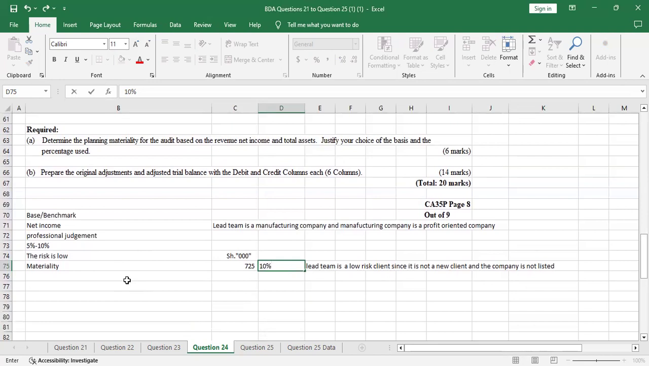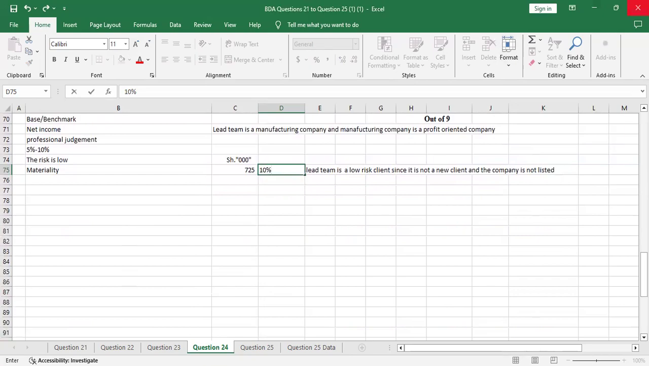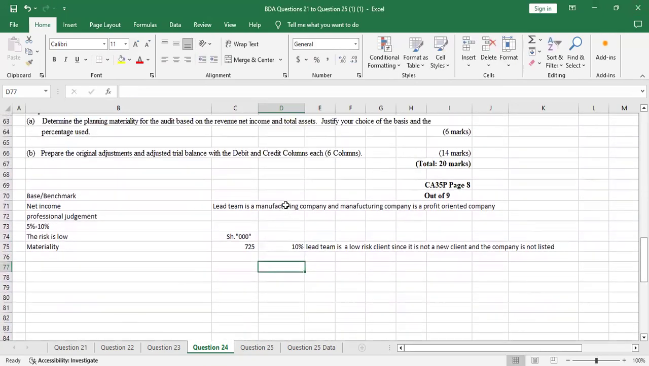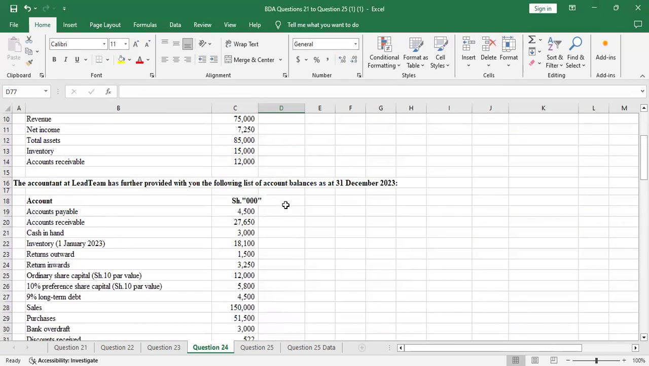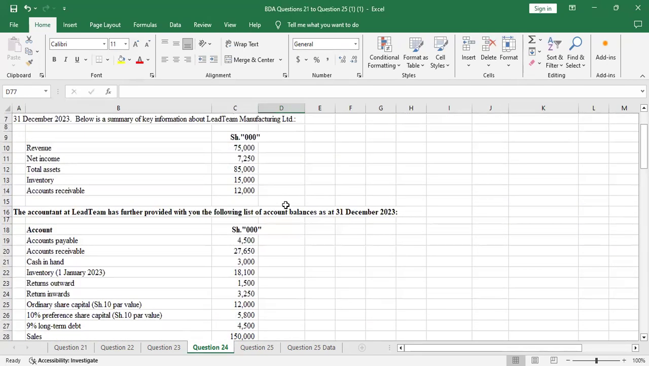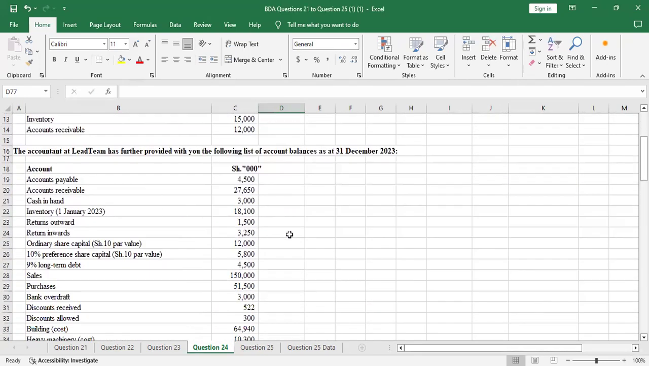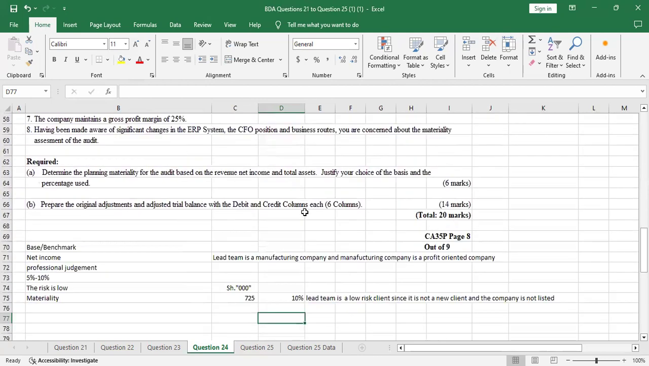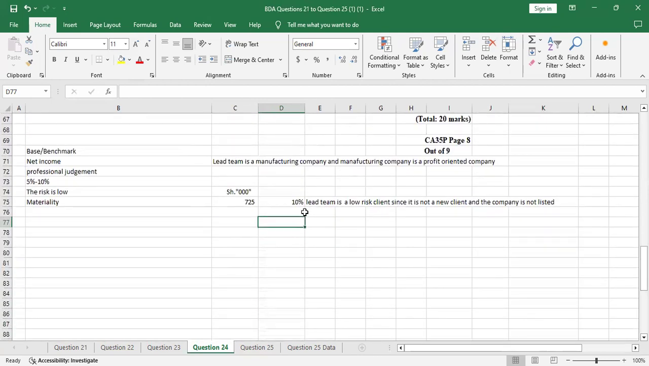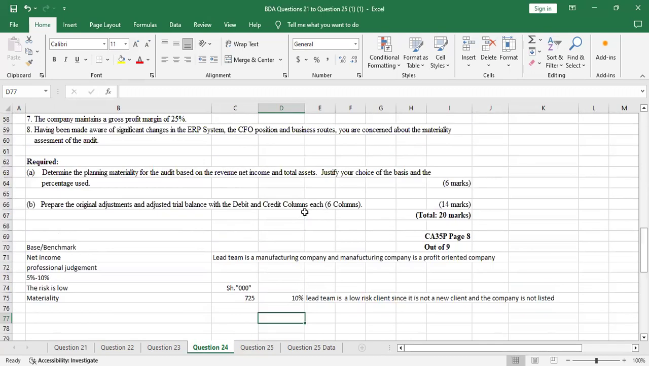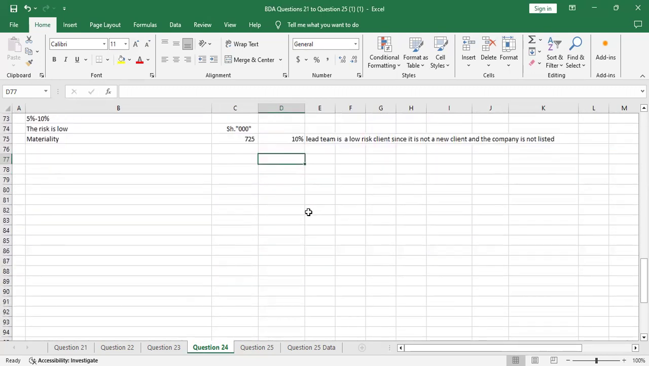Part B, prepare the original adjustments and adjust the trial balance with the debit and credit columns each. Therefore, 6 columns. So this is what I will do. This is now the audit schedule, the normal one. I think we won't have so much problem. So we'll rely on this information provided by the accountant to prepare the trial balance. They say that we start with the original, so we'll start with the original trial balance as per the information given.